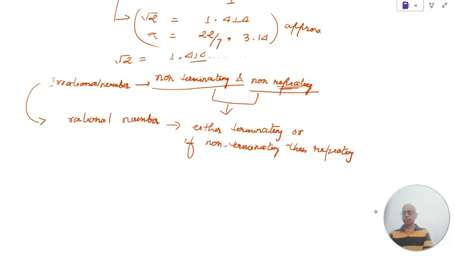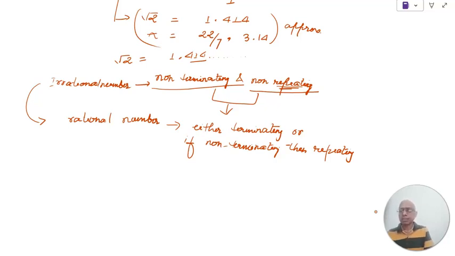A pattern of 1 digit, 2 digits, 3 digits, or a certain number of digits would repeat itself. So you can identify what digit would come next without doing the division. After writing a certain number of digits, you can identify what would be the next digit. Why? Because the digits are repeating. A group of digits is repeating itself in the case of a rational number.